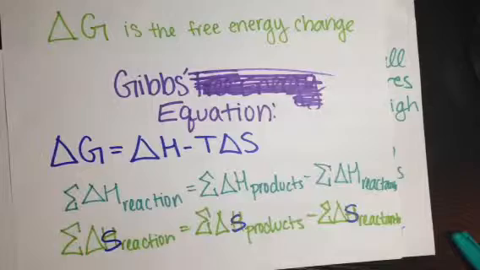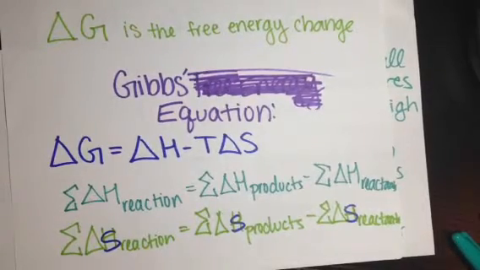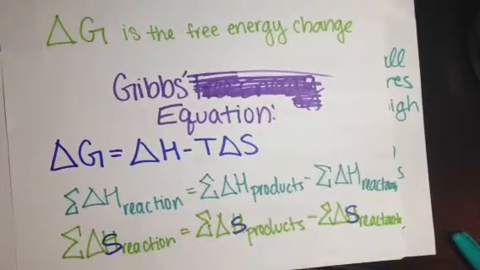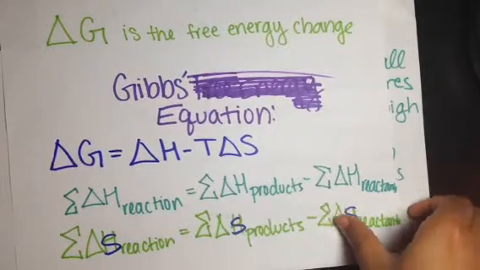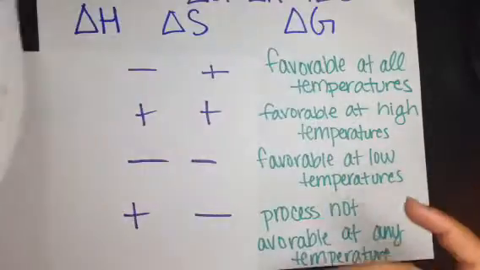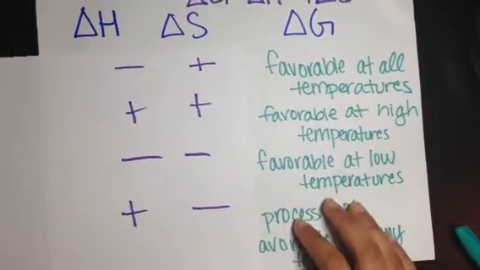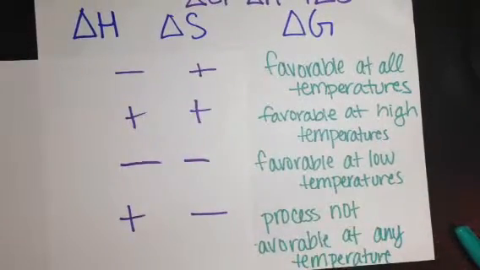Delta S is also multiplied by T here, and T is the temperature. The temperature is recorded in kelvins, because kelvins is a standard unit for temperature. It's the SI unit.